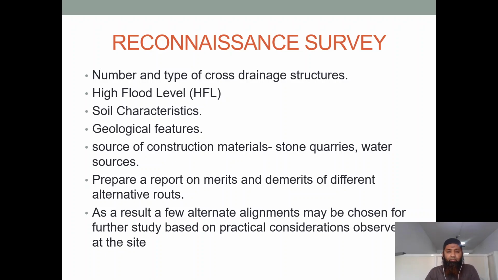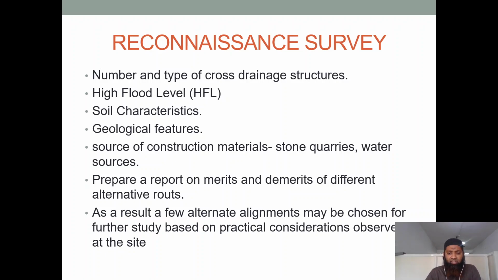You can see the number and type of cross drainage structures also. What are the different structures that are coming? High flood level, what is the flood level? We should see this also. Soil characteristics, we should see what is the bearing capacity of the soil at those places where we are coming up with a road network. Now geological features: we have to see the source of construction materials, stone quarries, whether they are available nearby, water sources, whether they are available nearby or very far away, and what will be the transportation cost when getting these things.